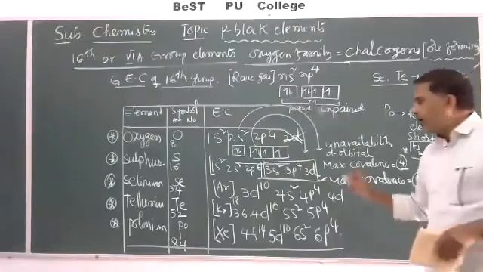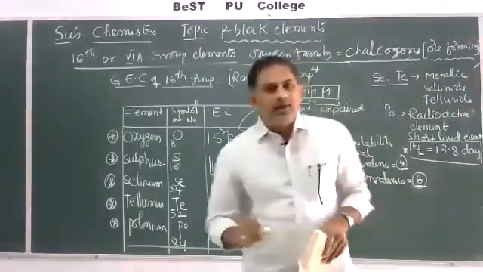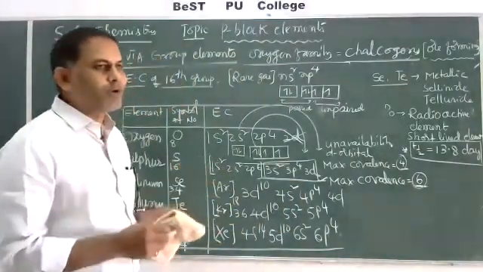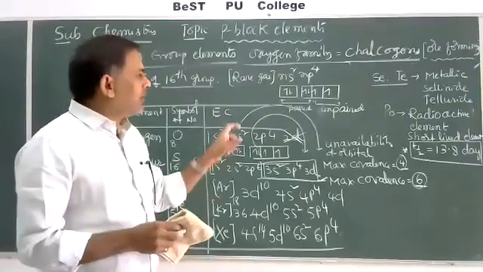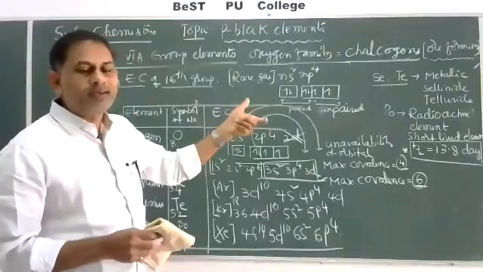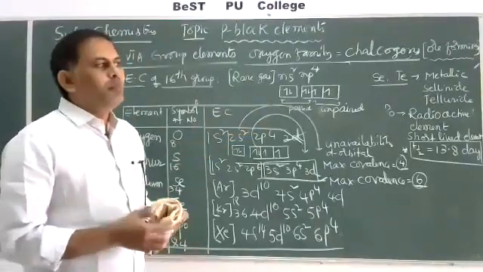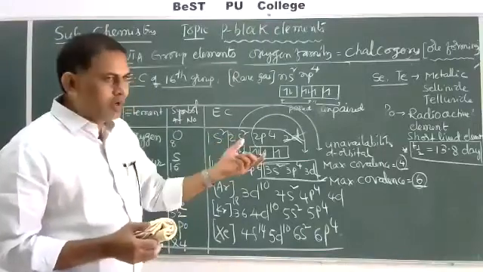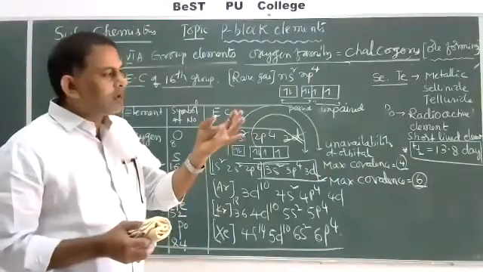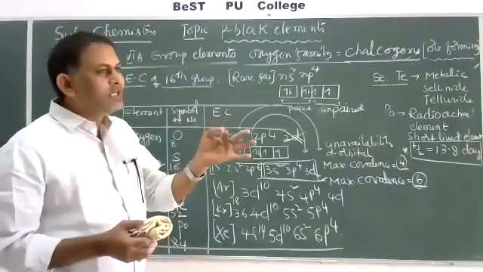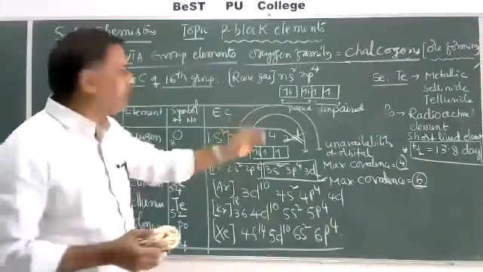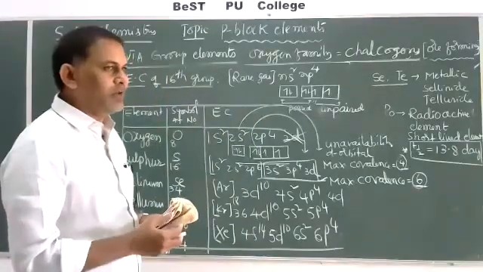Okay. Now, based on electronic configuration, we can easily explain some important properties. After electronic configuration, atomic or ionic radii are easy to explain. Based on atomic or ionic radii, it is easy to explain ionization energy, electron affinity, electronegativity, density, melting and boiling points. These are some important physical properties of the 16th group elements.